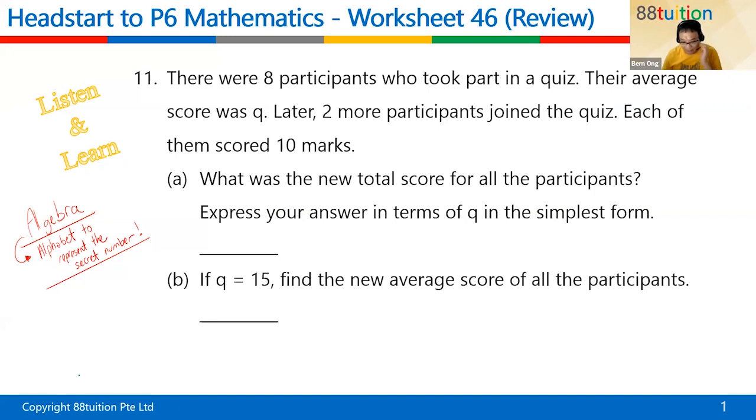All right, so there were 8 participants who took part in the quiz. They give me the total participants: there are a total of 8 people who took part in the quiz. Their average score was Q. Average, children: primary 5, you learned this, don't bluff. If the question gives you the total and asks you to find the average, what must you do? You must do division, correct or not? But if the question gives you the average to find the total, what must you do? You must do multiplication.